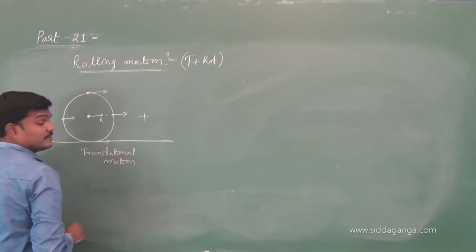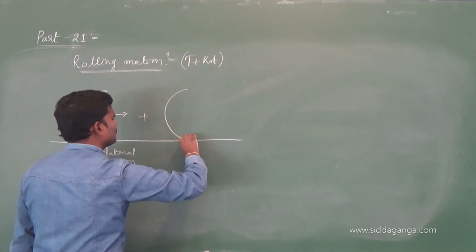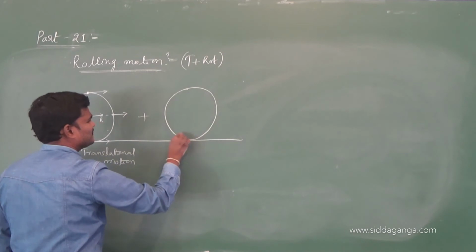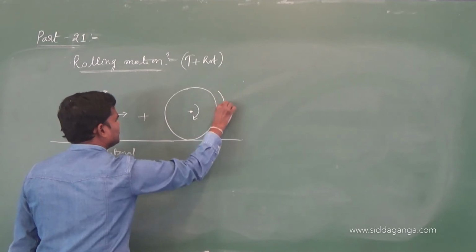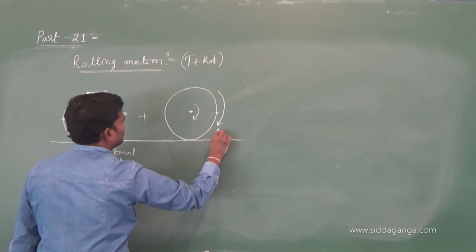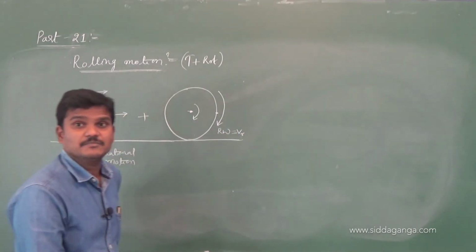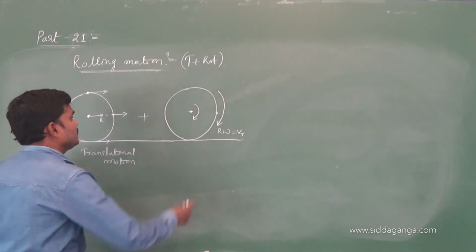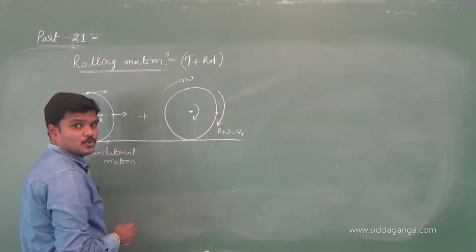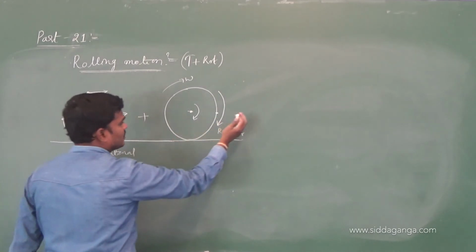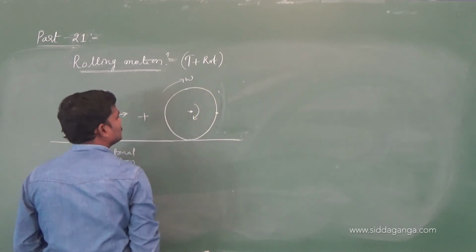And if every particle rotates about some fixed axis, let me draw one more diagram. So this particle rotates about this axis. Let us suppose it rotates with a speed of r omega, because we know v is equal to r omega, the relation between linear velocity and angular velocity. So if the rigid body rotates with an angular speed omega, then v is equal to r omega. Okay, if you draw the tangent it will give r omega. So it will have angular speed omega.